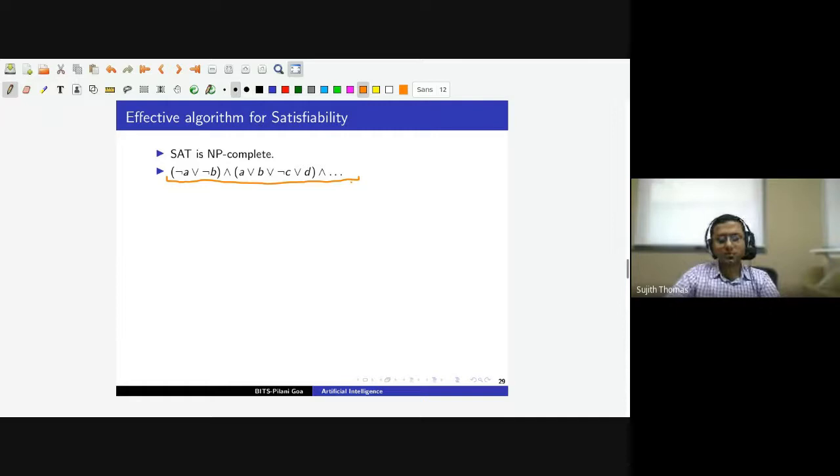Heuristics are some techniques that work well in practice. They will not work in all cases because we know that the problem is NP complete. There will be some cases, or you can construct some cases, where you may still have to check 2 to the power n possible assignments to check for satisfiability, but there are some techniques which we call heuristics which work well in practice.